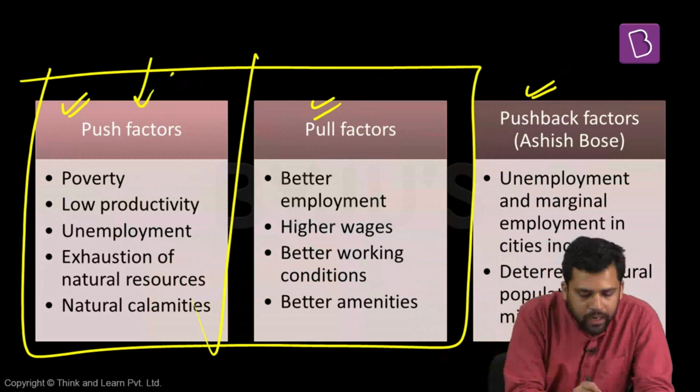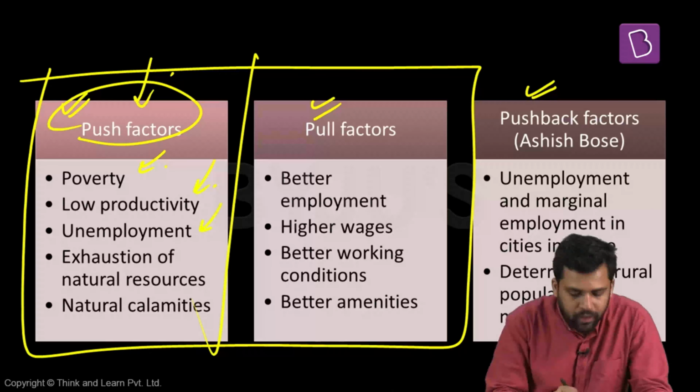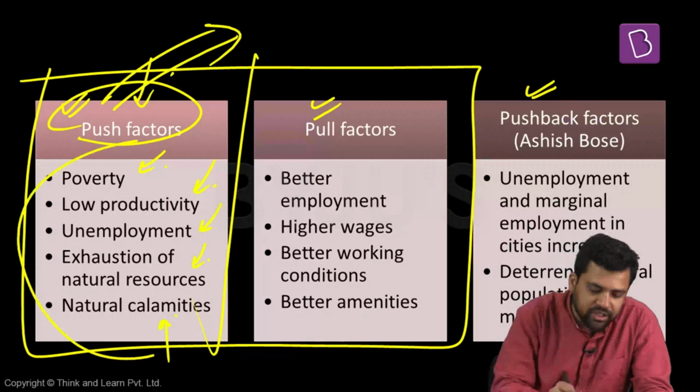For example, if poverty is there in rural areas, if productivity is not that much in a particular area, if there is a high level of unemployment in an area, if all the natural resources have been exhausted in an area, if an area is more prone to natural calamities, people might get pushed out. They would not want to stay in a region which has all these challenges.